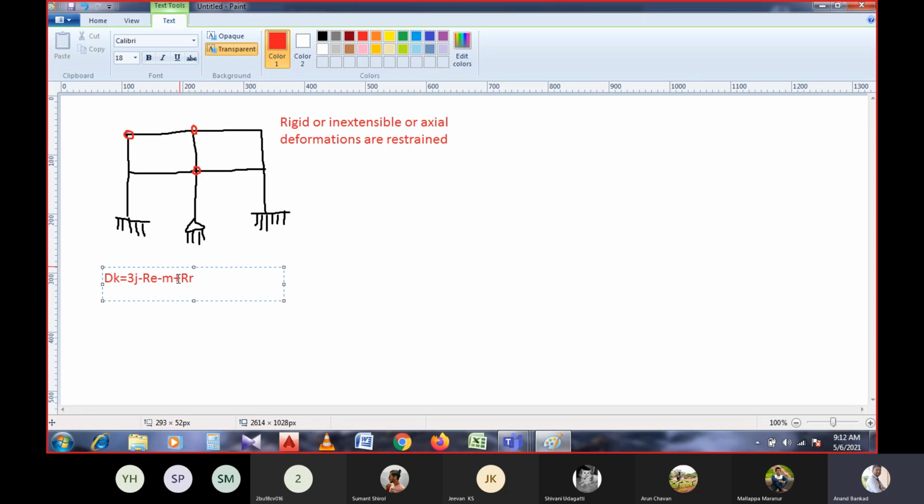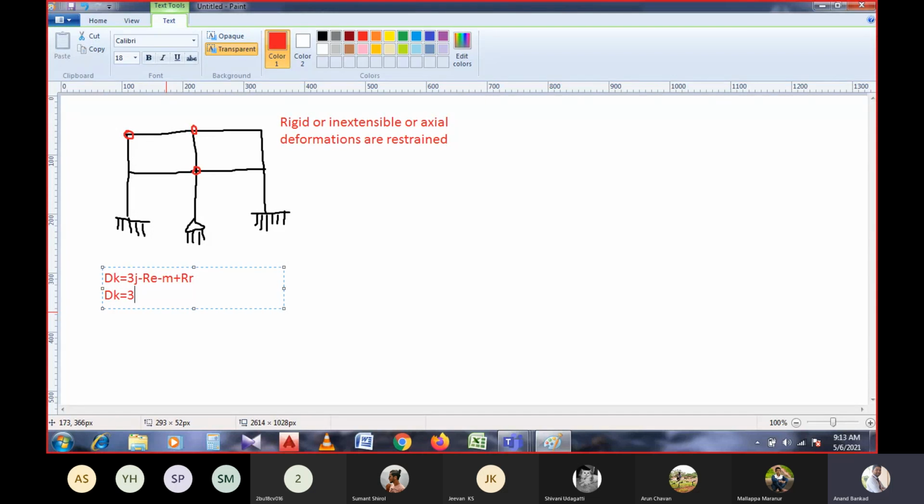I am taking the plus sign because a release means the frame or beam has the ability to move in the released direction. That means there is a degree of freedom to move in the direction where the hinge or release is provided, right?